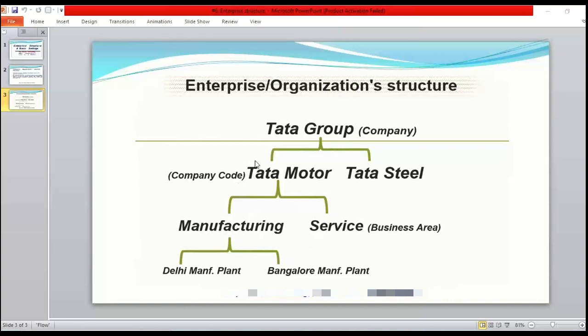So generating the financial statement for Tata Motor is a legal requirement, generating the financial statement for Tata Steel is a legal requirement, right? Have you ever heard of a financial statement being published for a group company, like for Tata Group?